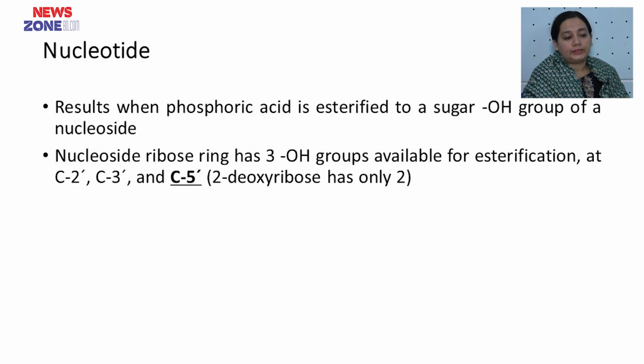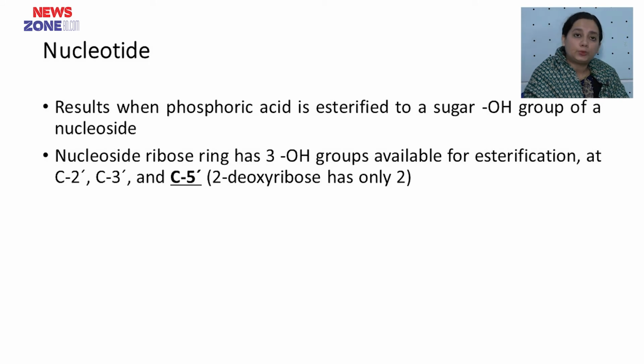Now, the nucleotide. When a phosphoric acid is added to a nucleoside, it is known as a nucleotide. This results when phosphoric acid is esterified to a sugar hydroxyl group of the nucleoside.